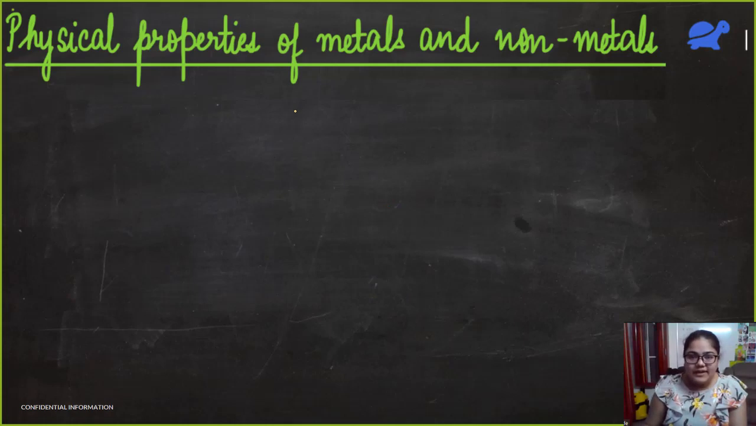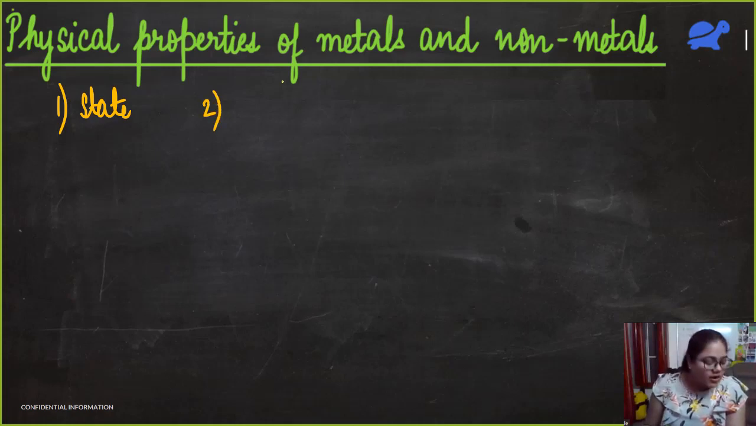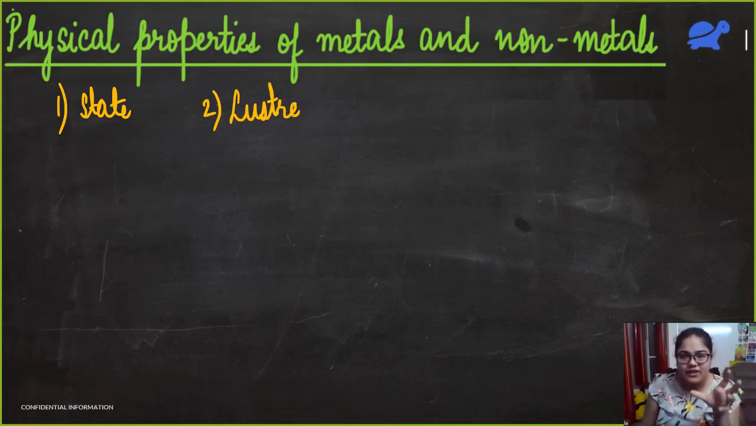So these are the properties by which there is no formation of a new substance. When we decide a substance's physical properties, in that process, no new substances are formed. For example, we can talk about the state of that substance, whether it is solid, liquid, or gas. Second, we can talk about how it looks. It can either have a shiny finish or it will not have any luster. So that is another physical property.